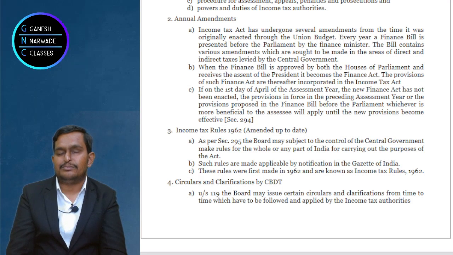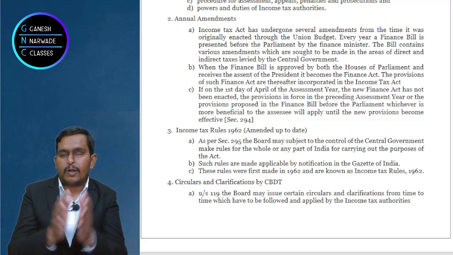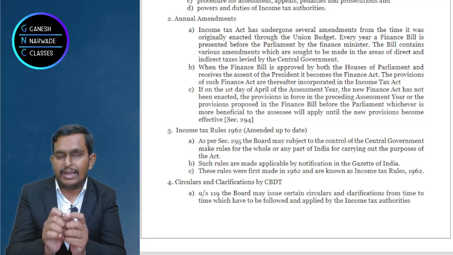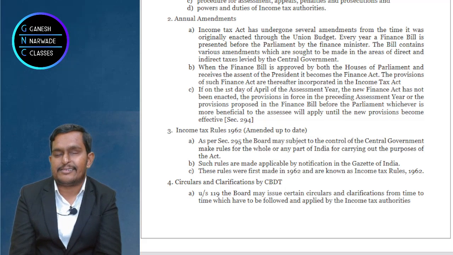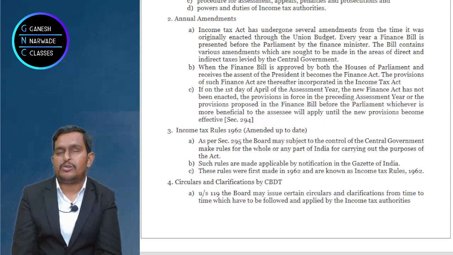Now, suppose some year they did not bring the income tax amendments, then what will happen? Income tax amendments are brought through the Finance Bill, Finance Act, as we discussed. If it is not brought, then what to do?